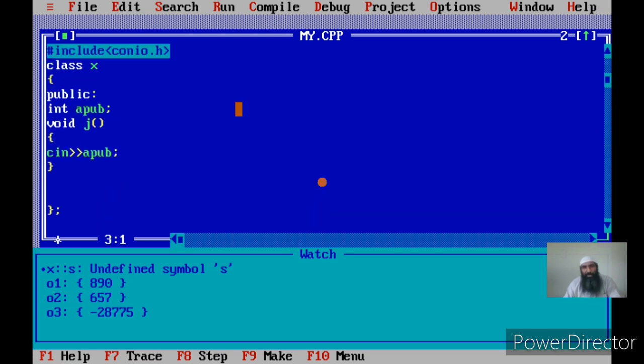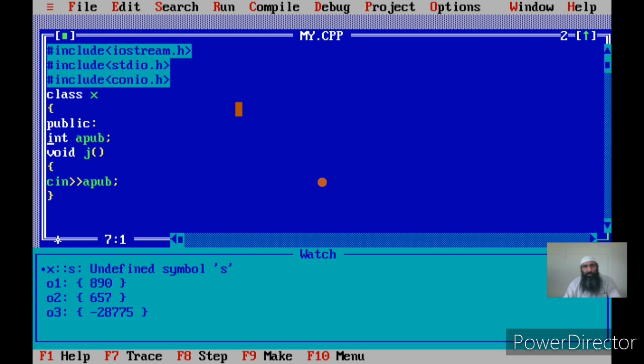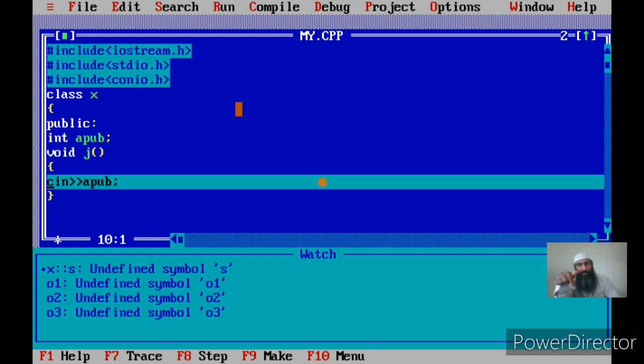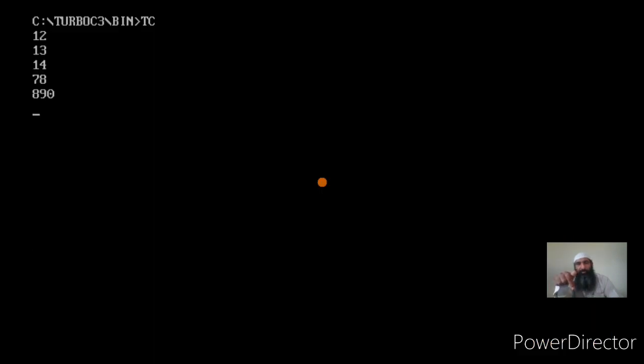So you can understand that whenever you call a member function with a particular object, and if you access the data members of the class at that time, those data members will belong to that object. This is my point. Kindly note it. Now next time I am calling with o2. Now apub should refer to this value, that is 990, which I am inputting.